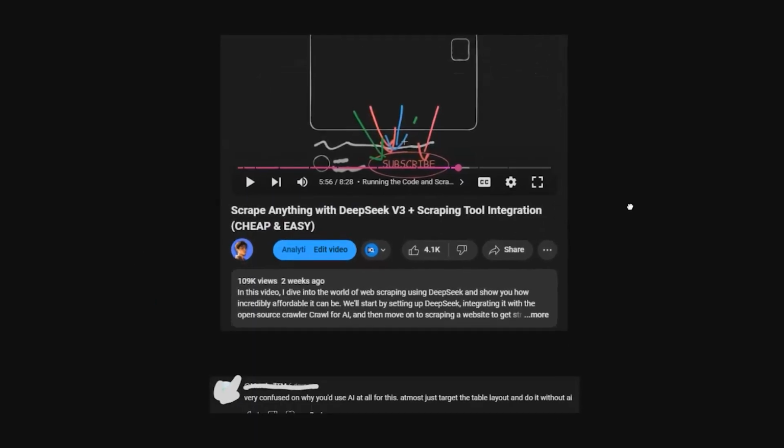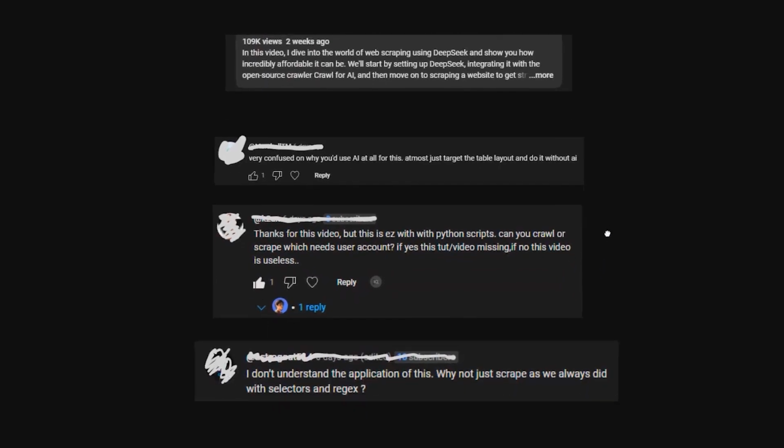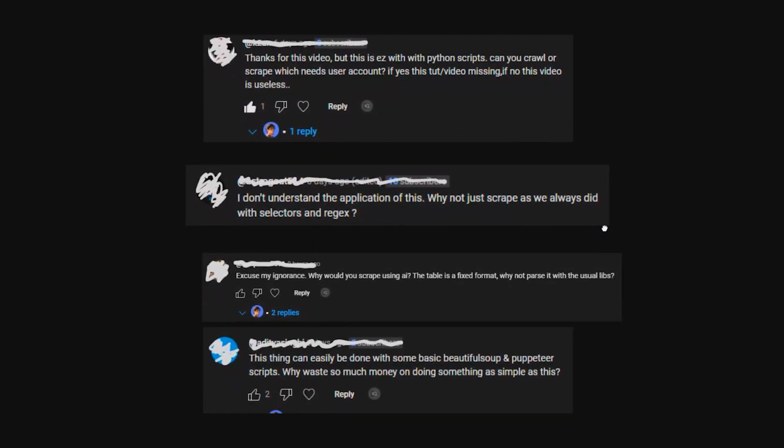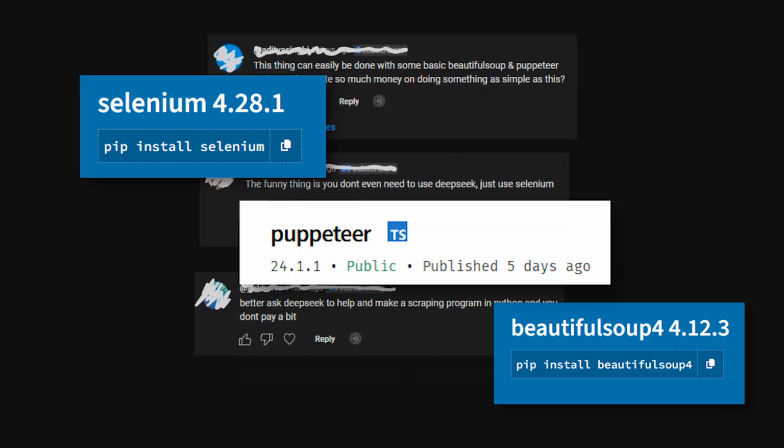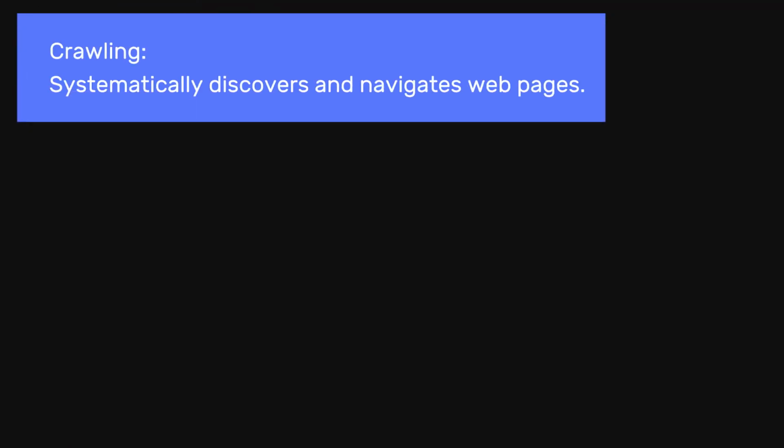LLM locally. In my previous video, I received many comments asking why use an LLM to scrape if we can just use normal Selenium, Beautiful Soup, or Puppeteer. So let's settle that right here from the start. Crawling systematically discovers and navigates web pages. Scraping extracts specific data from those pages.